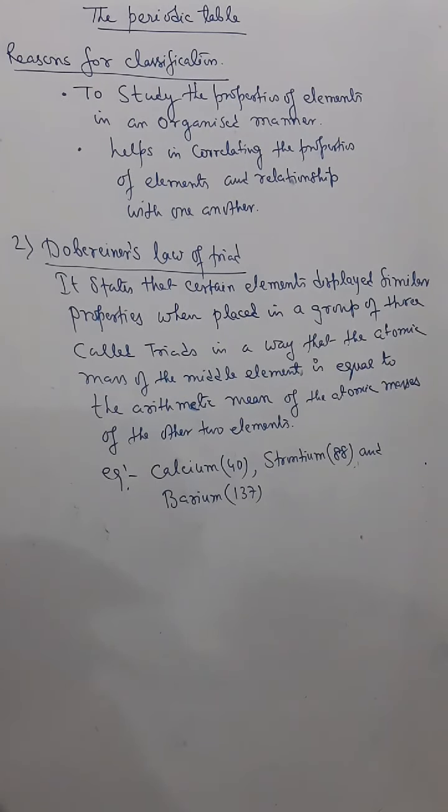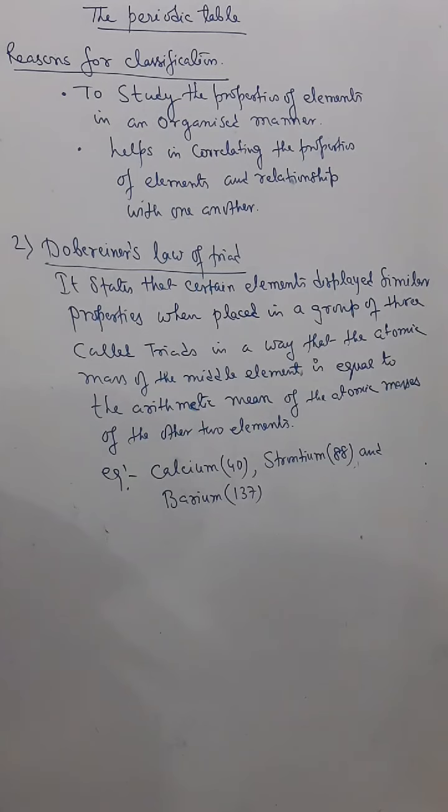So during that time, the first classification was done by J.W. Dobereiner. And according to Dobereiner's law of triads, certain elements display similar chemical properties when they are placed in a group of 3 called a triad. Now, a triad means a group of 3 elements in such a way that the atomic mass of the middle element is equal to the arithmetic mean of the atomic masses of the other 2 elements.